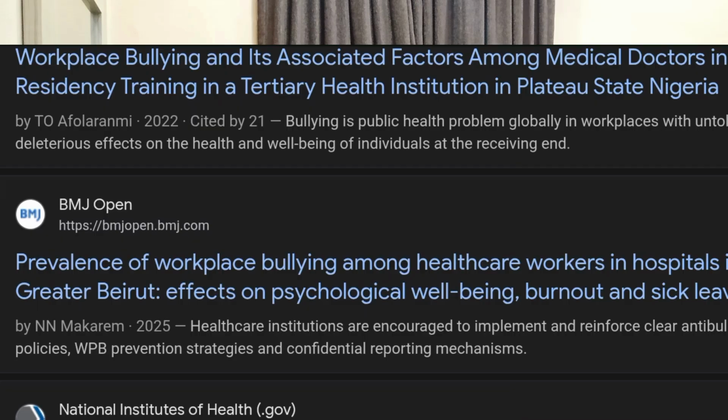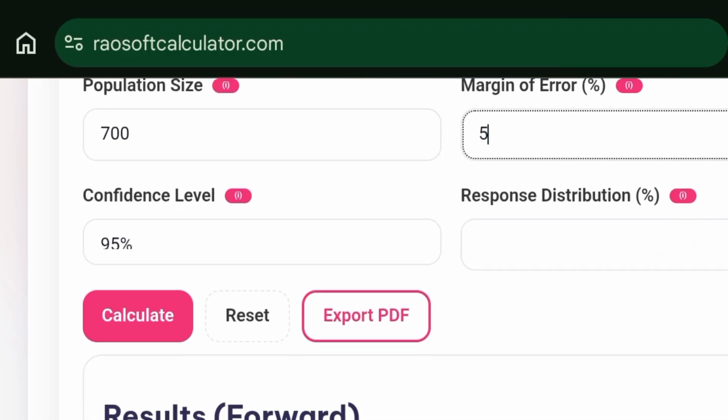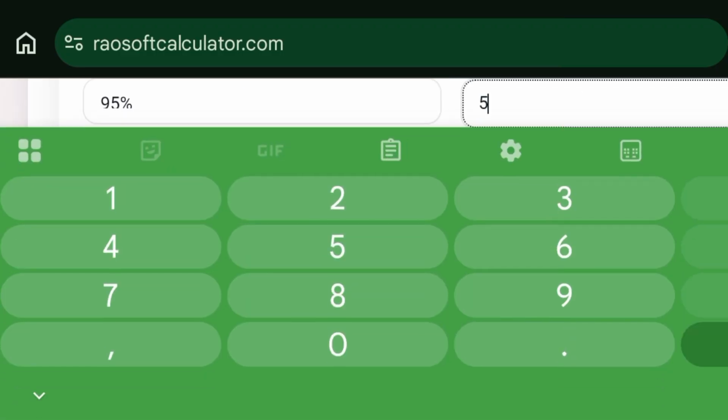Okay, let's go with the study that was conducted in Plateau State. So here you can see that it says bullying was currently being experienced by 74 people, in brackets 59.7% of respondents. So this 59.7% is what we are going to use in our calculation because it is our assumed proportion. That's what we are expecting to find.